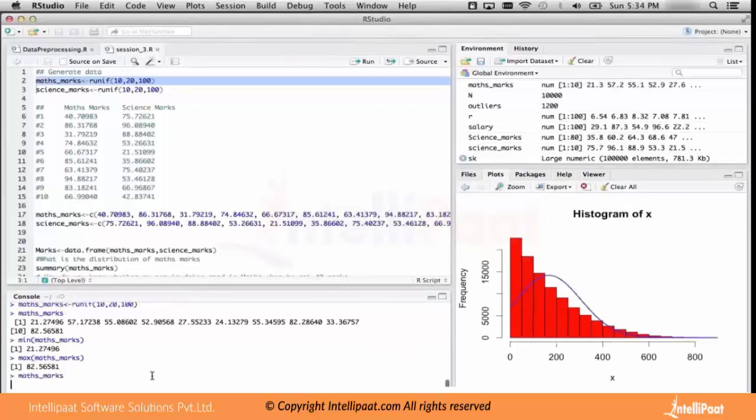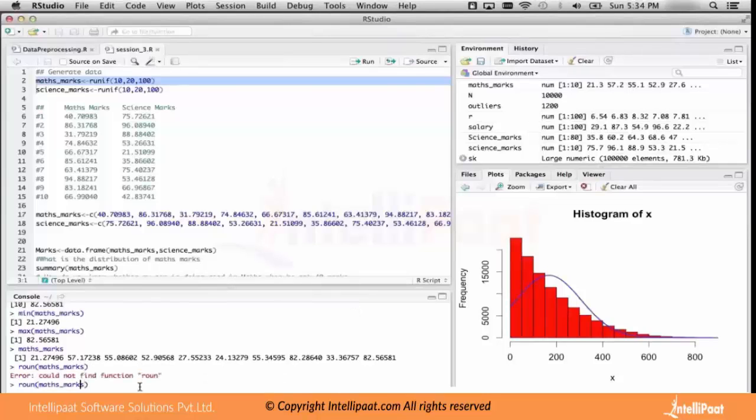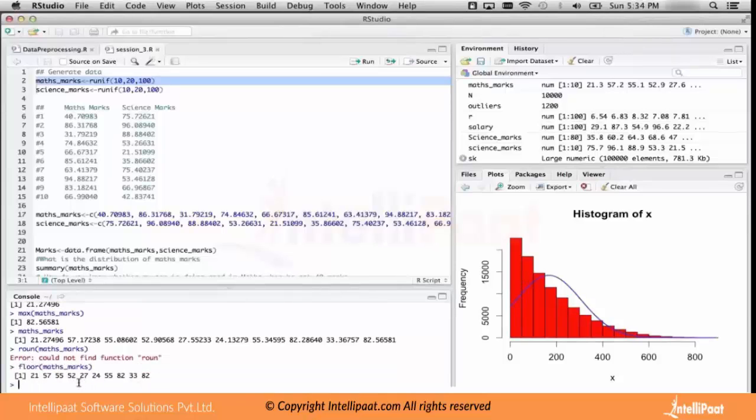Let us say I got these people, and these are the marks I got. Now I'll just round them up to make it easy. These are the marks, let us say. Now I sort them first. So why am I sorting? Because I want to know the distribution, the box plot, of these values of the 10 people.